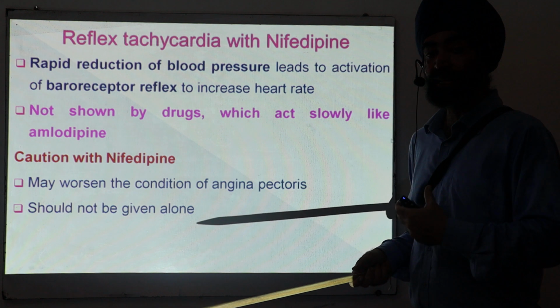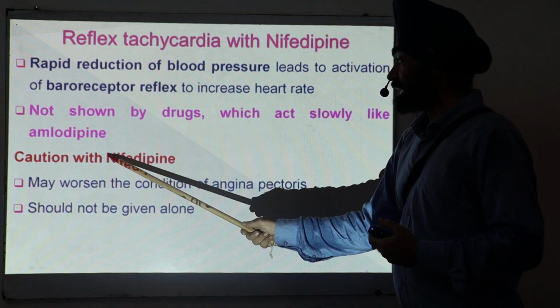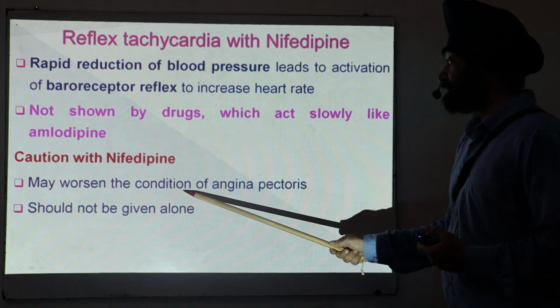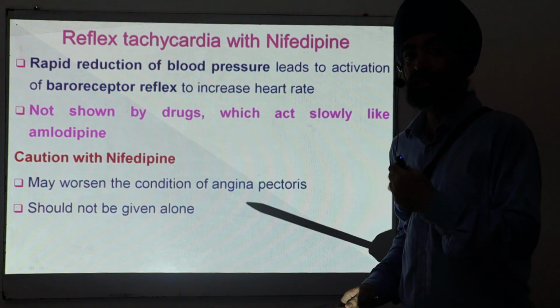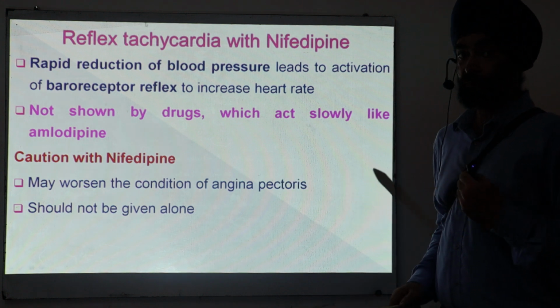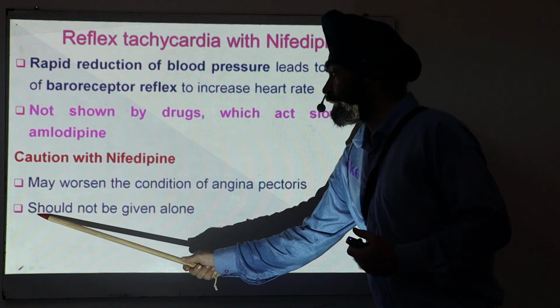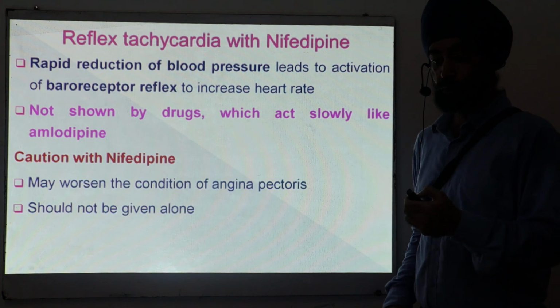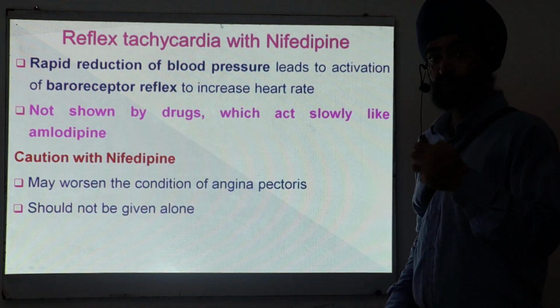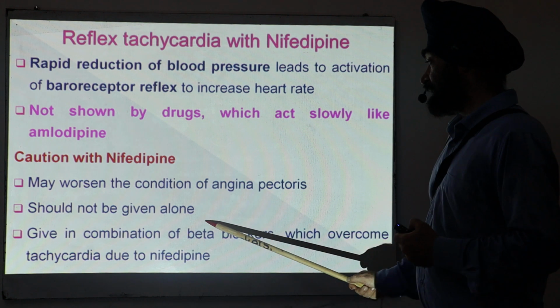As a result, angina will worsen. So nifedipine may worsen the condition of angina pectoris because of this tachycardia and the increase in myocardial oxygen demand. That is why I have written that it should not be given alone in angina pectoris. So what should we do? Give a drug which reduces tachycardia, like a beta blocker.